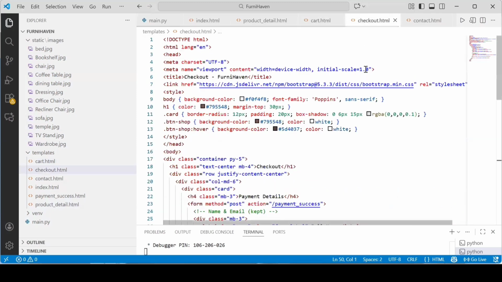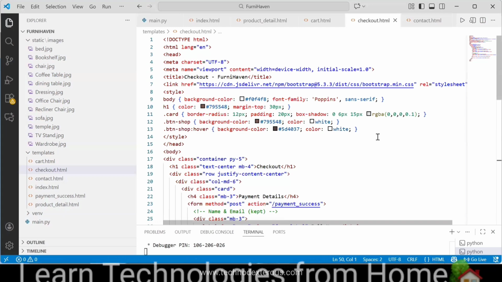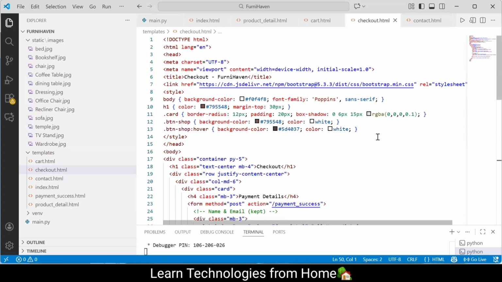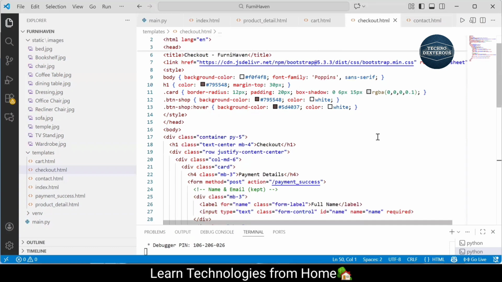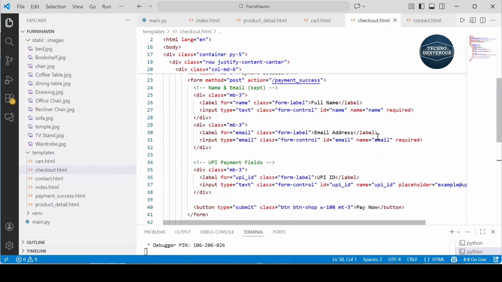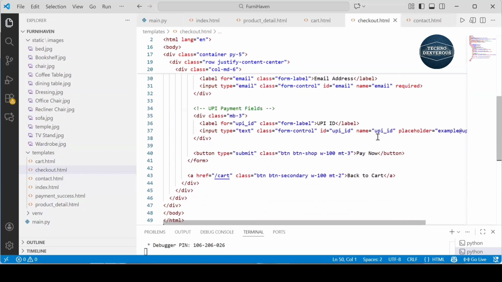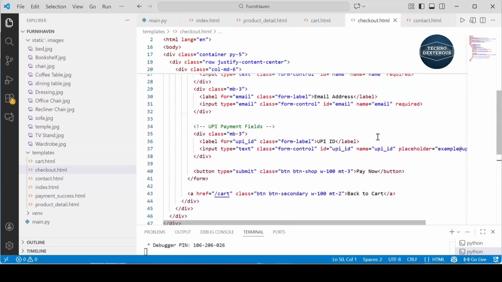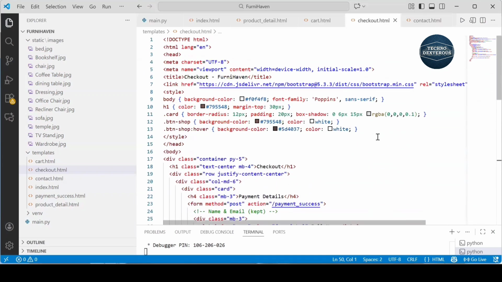I will explain checkout.html, which contains a form. Users enter details like name, address, email, and phone number. When the user submits this form, they are redirected to the payment success page. This is the checkout page. Also here I used the div tag, button tag, form tag, body tag, the main basic tags of HTML.